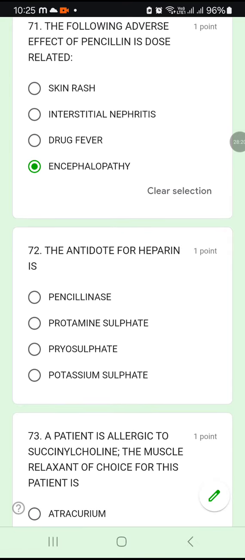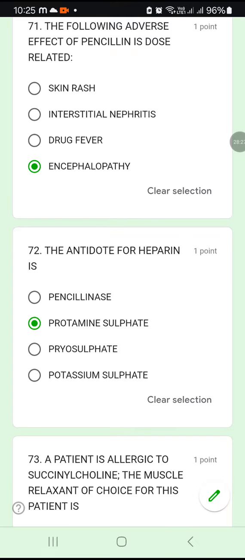Coming on to 72, the antidote for heparin is protamine sulfate. Okay, you have to learn that by heart. What is the antidote for heparin? It is protamine sulfate.